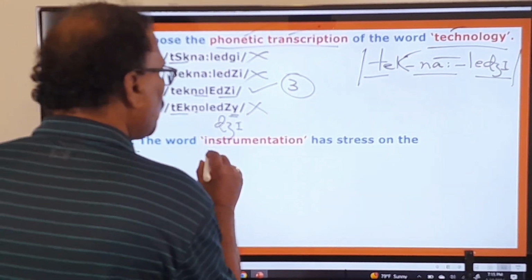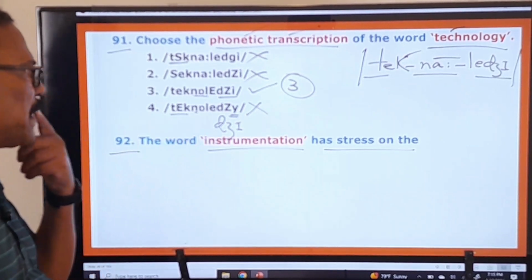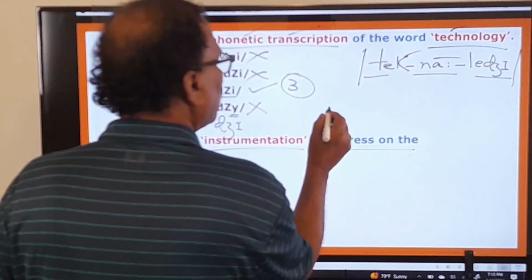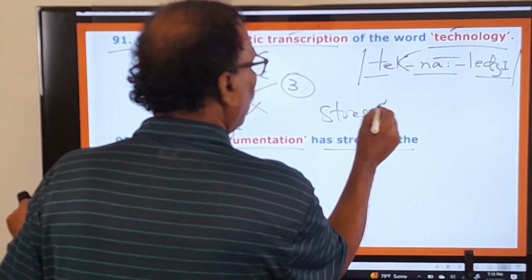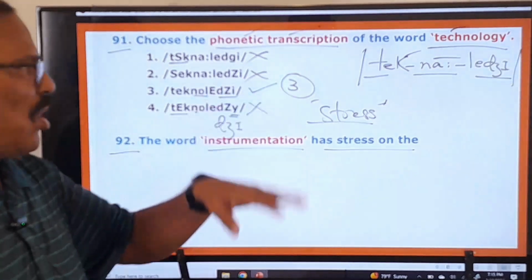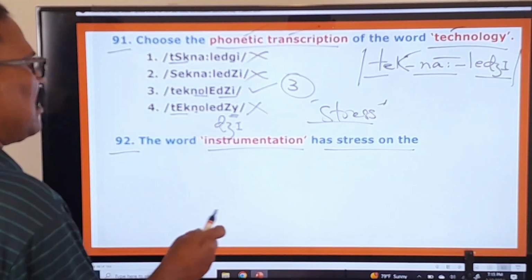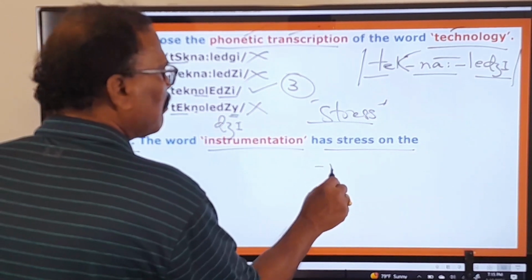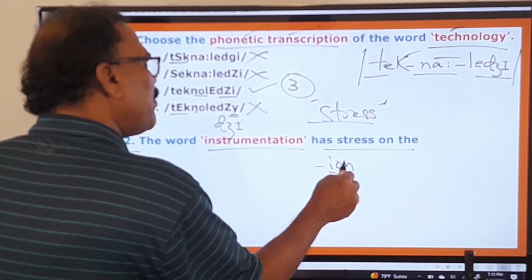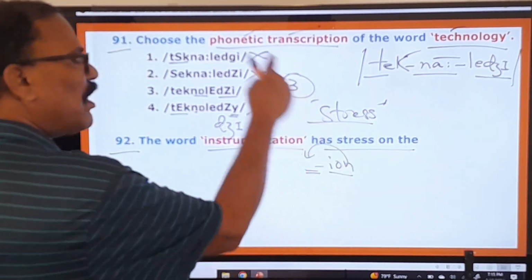92nd one. The word instrumentation has stress on the. Where should we give stress to this word? Already I have made a video on the stress of words. I have made a beautiful video on stress and intonation. In that video, I have mentioned it: all the words ending in ION will take the stress immediately before the last syllable.